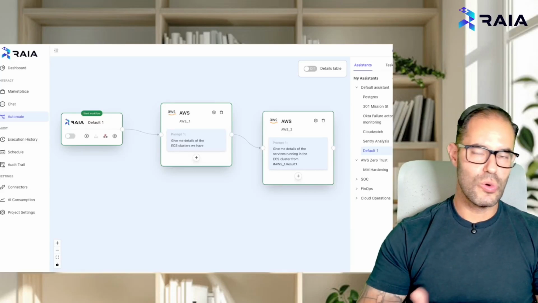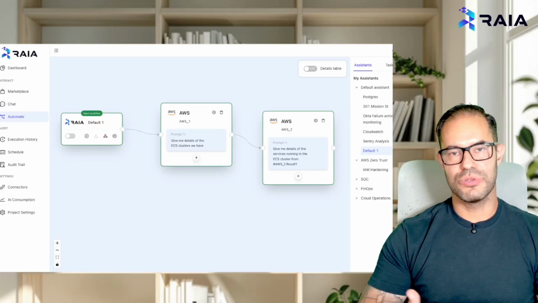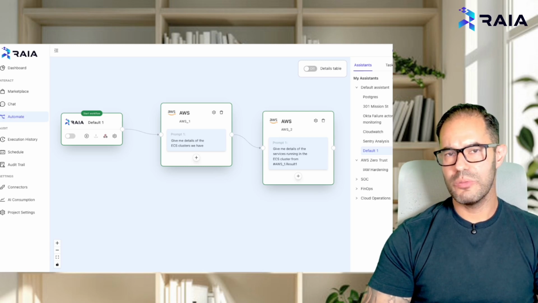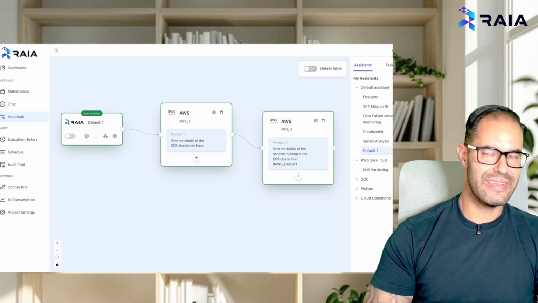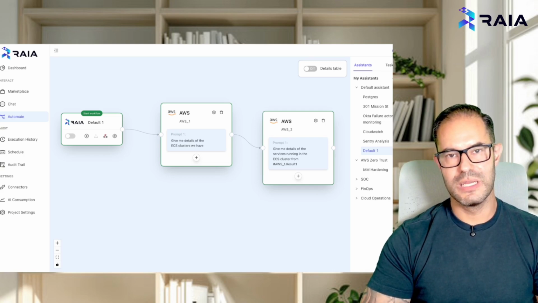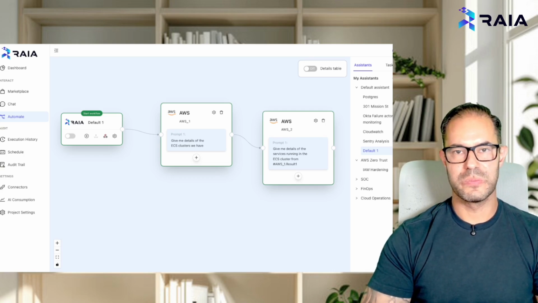Hey, as you onboard more AI agents and MCP servers in your infrastructure, how do you maintain detailed control over what these agents can and cannot do, or what they can and cannot say in your organization? Let's see how you can do that using Raia today.